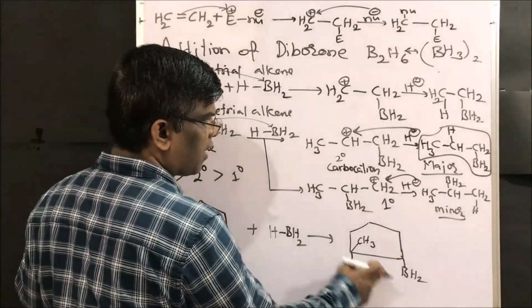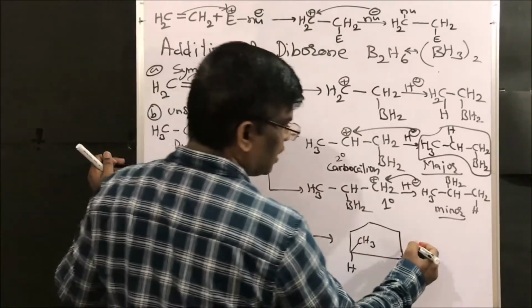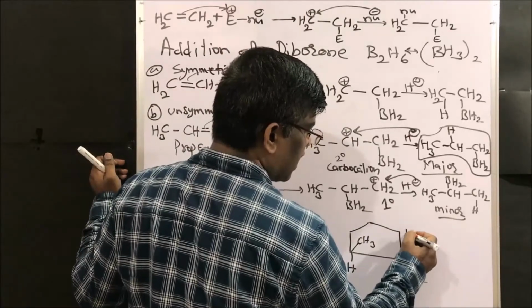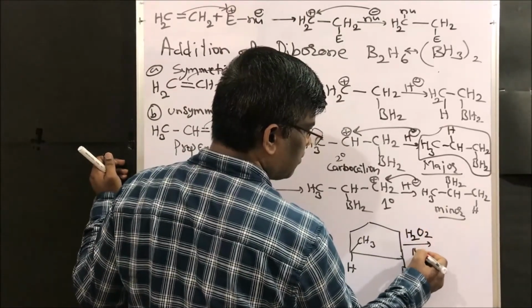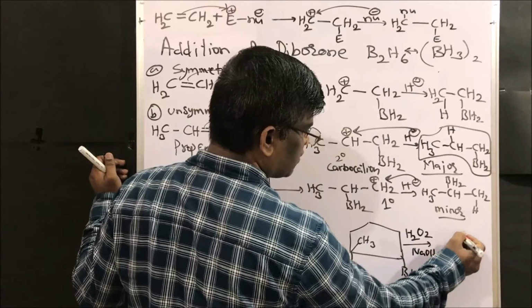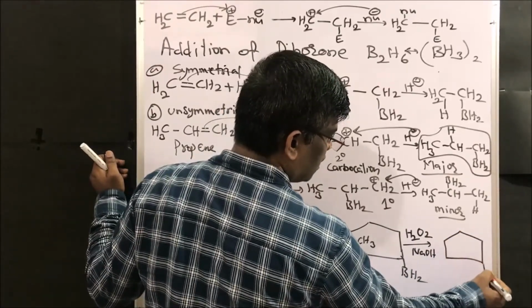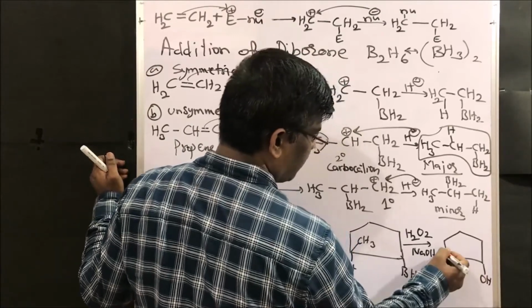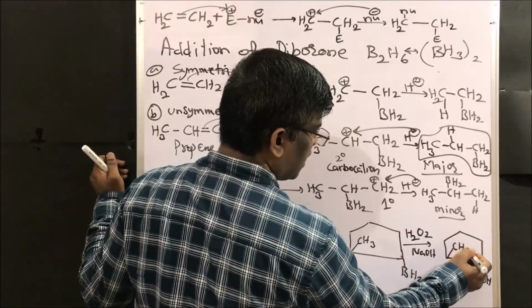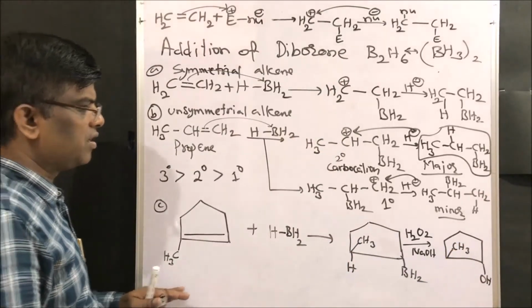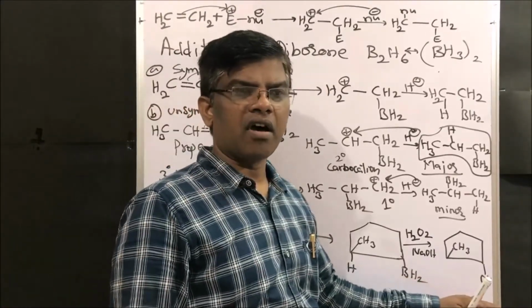When I react this with hydrogen peroxide in the presence of NaOH, it is going to give the anti-Markovnikov's alcohol. This is an alcohol, right friends? So the methyl will be here, right? So this is going to give anti-Markovnikov alcohols.